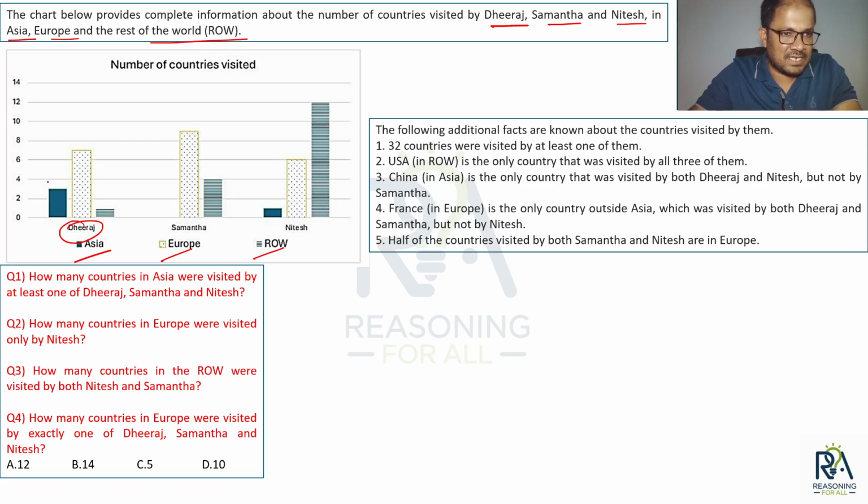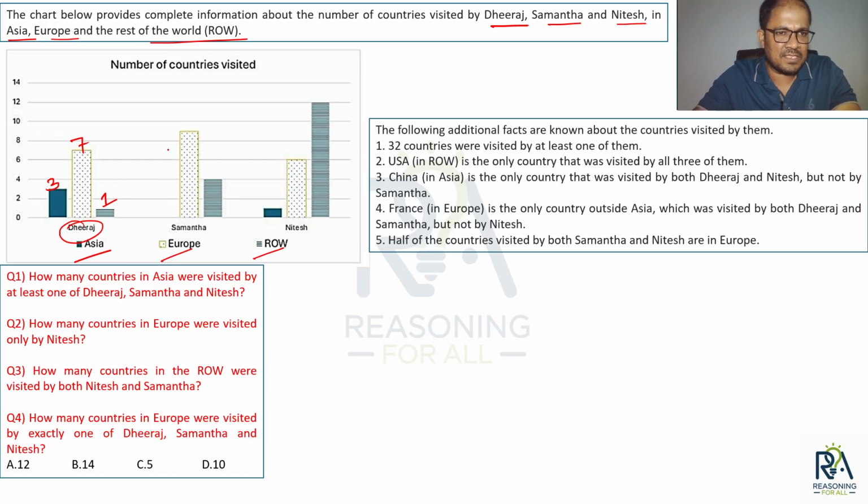Dheeraj visited 3 countries in Asia, 7 countries in Europe, and 1 country in rest of the world, excluding Asia and Europe.